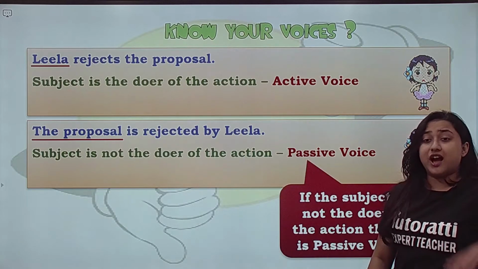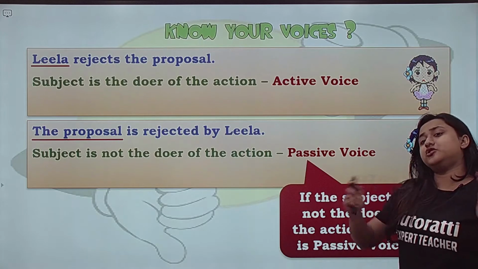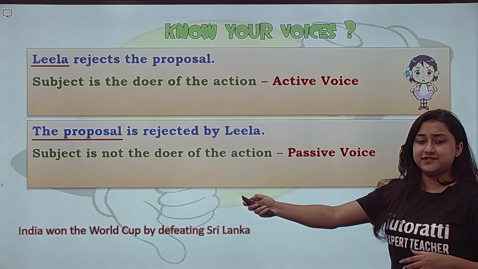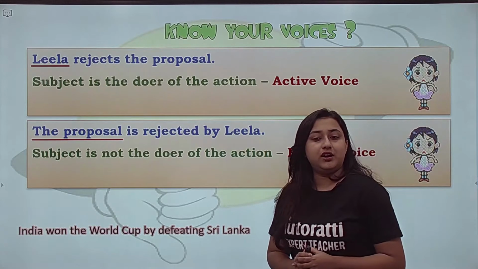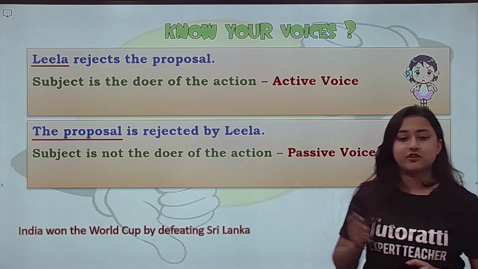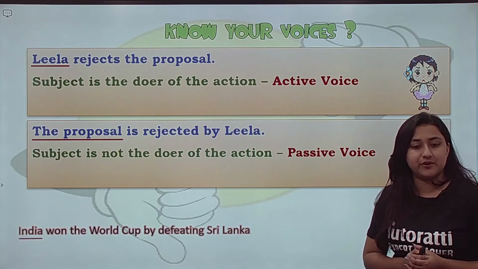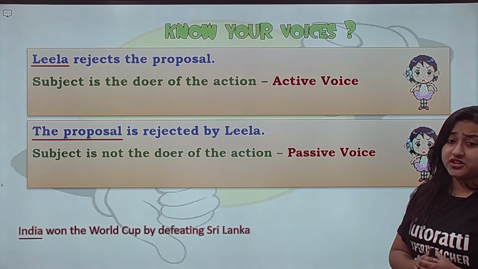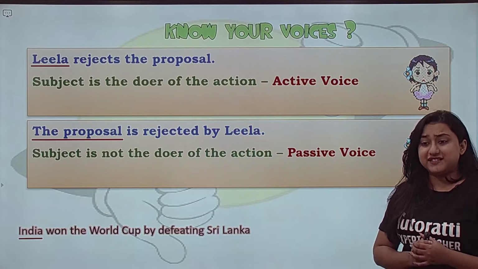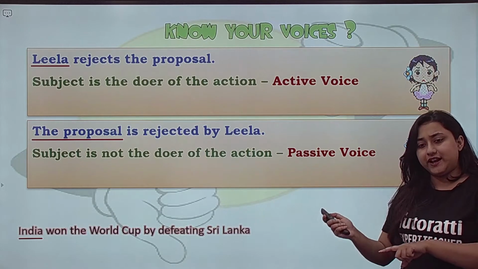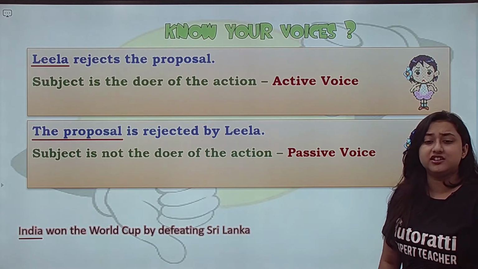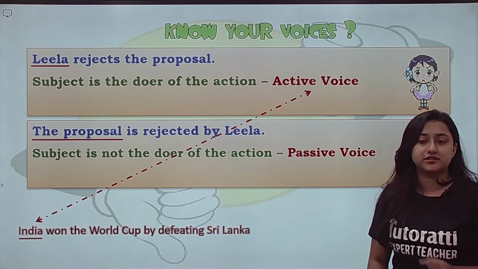Alright. So now since you know the actual distinction between how to identify active and passive voice, please tell me the answer to this. India won the World Cup by defeating Sri Lanka. Don't use the by rule. Think. Which is the subject of the sentence? Of course it is India. We are talking about India. Which are the verbs? Won and defeating. Is India winning and India defeating? Yes, India is winning and India is defeating. The subject is the doer of the action, hence it is active voice.